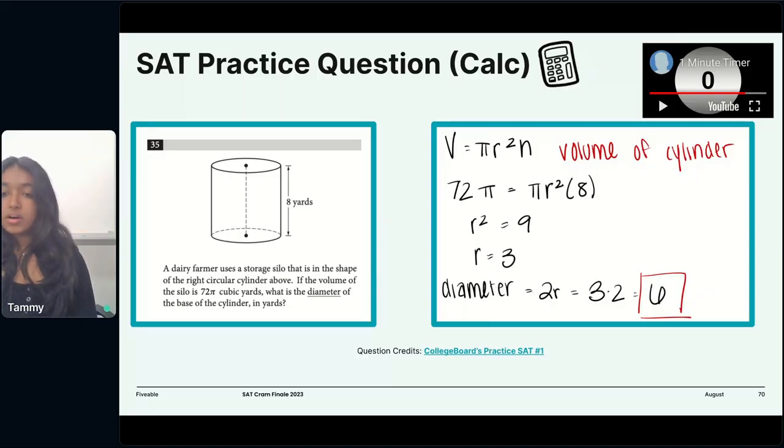Oh, Kaden, you said you didn't see it. Okay, because it divides out because of the pi in the formula equation. Okay? All right, cool. Let's go to our next question.